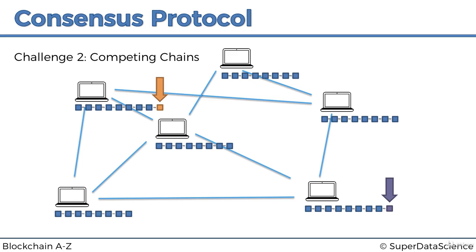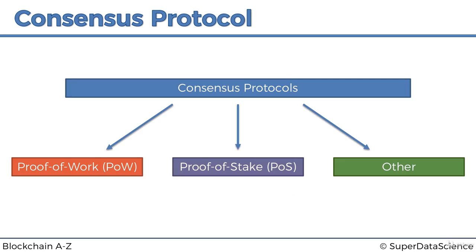In terms of consensus protocols, it's important to note at this point that there are multiple different types. At the end of this tutorial, I'll recommend an article which highlights a couple of them, which can be useful. But the two most famous ones are proof of work, POW, and proof of stake, POS. The one we're going to be talking about is proof of work, because that's the original one described by Satoshi Nakamoto in his paper. It's also the one that Bitcoin currently uses, and the one that Ethereum still uses, even though they're planning on moving to proof of stake. So that's the one we're going to be talking about.